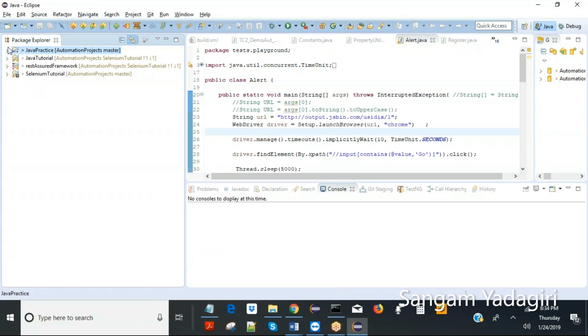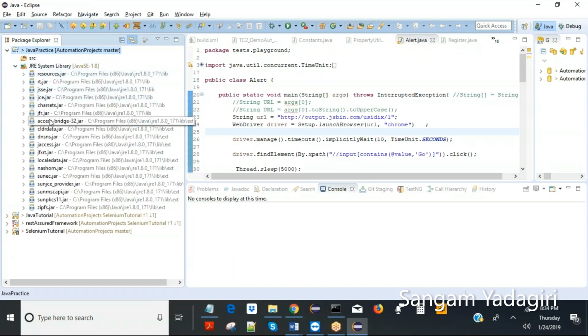Okay, so I have just created a new project, and this is the system library. Like I said, it is automatically created based on the JRE you have downloaded, right? And this will have a bunch of jars. What are jars? Jar means Java archive file. Java archive files have some methods and classes zipped in. It's like a zip file. A zip file for Java is called a jar file.